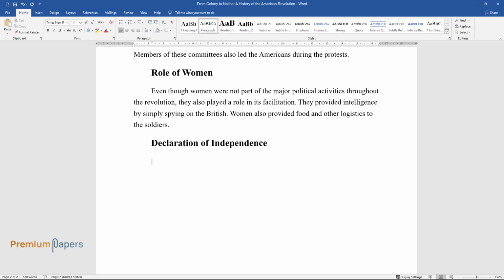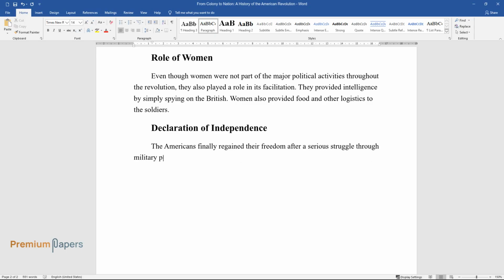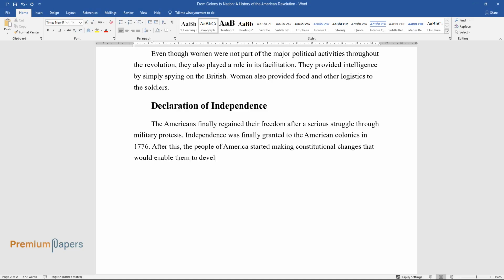Declaration of Independence. The Americans finally regained their freedom after a serious struggle through military protests. Independence was finally granted to the American colonies in 1776. After this, the people of America started making constitutional changes that would enable them to develop their country.